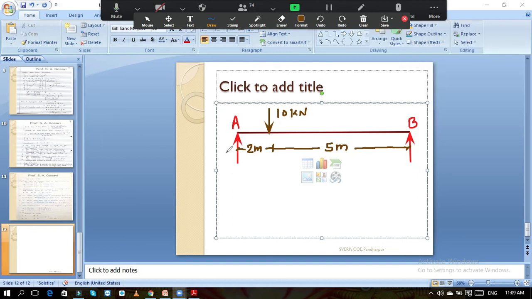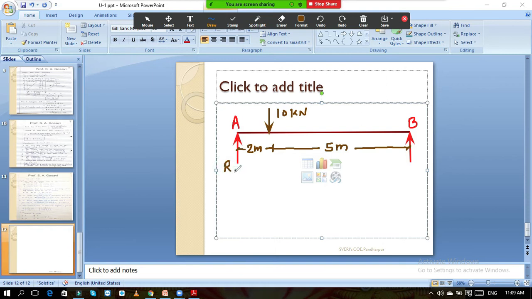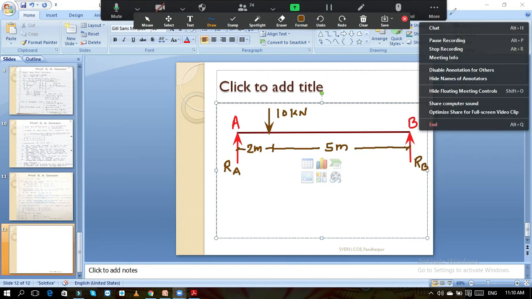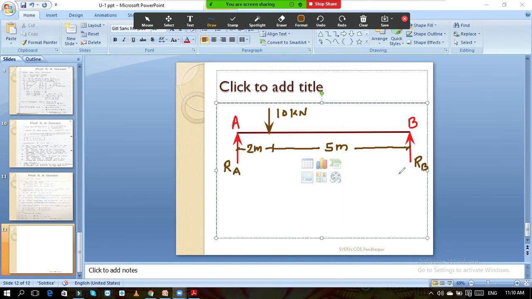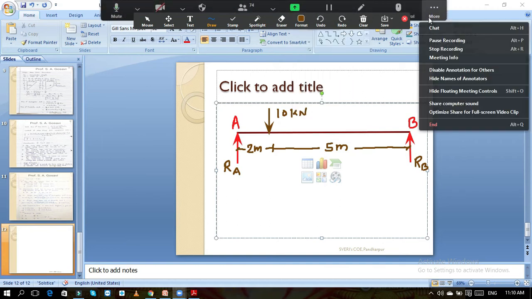Here at A the reaction is RA, at B the reaction is RB. My question is very simple: if I ask you to calculate the maximum bending moment in this beam and the location of the maximum bending moment, are you able to tell me that? Yes or no?